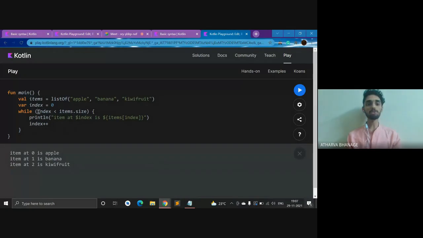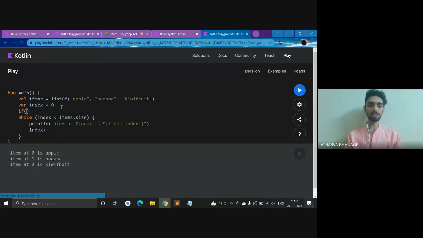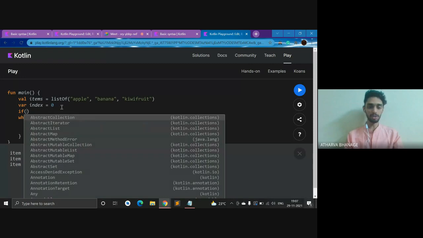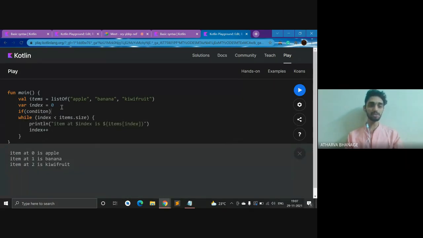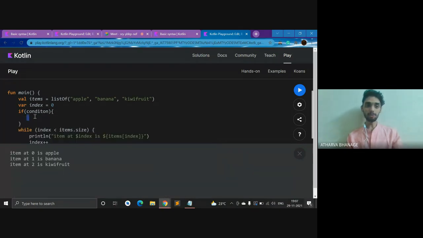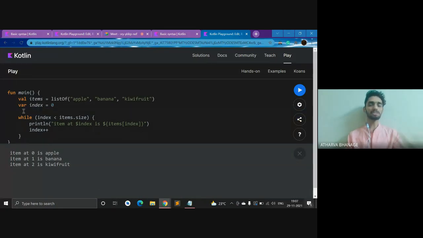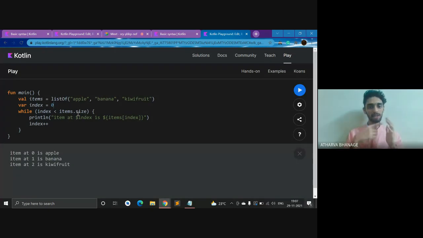So here, what is a while loop? As is clear, if you have seen an if statement, we give some condition. If this condition is satisfied, then we move on to this code. And if this condition is not satisfied, then we just go into the next line, right? That is primarily the same thing with while loops. Just the thing with a while loop is that until that condition is satisfied, it will keep on rotating itself. So that is what a while loop is.